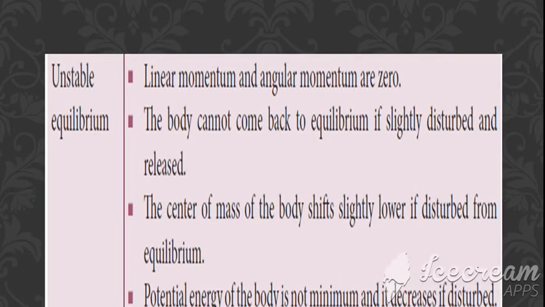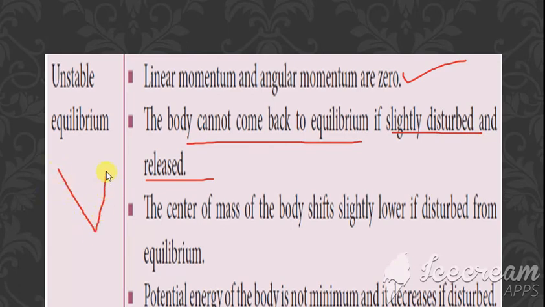Next one is unstable equilibrium. In unstable equilibrium, the first point is the same: linear and angular momentum are 0. The second point is the body cannot come back to equilibrium if slightly disturbed and released. Consider the cone to be in this position. If you disturb it and release it again, will it come back to this same position?